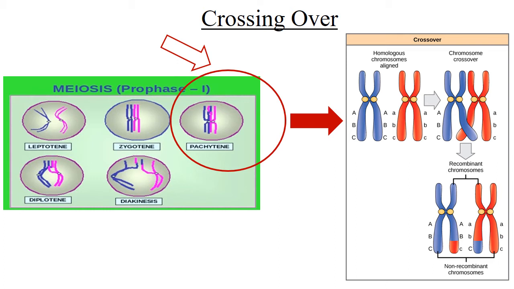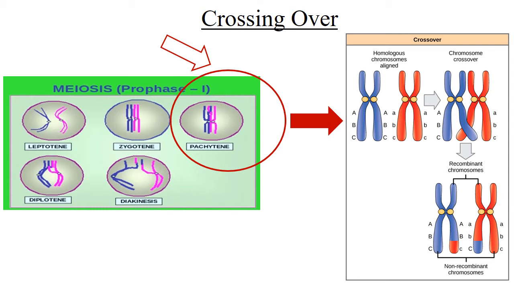If you have a closer look at the diagram on the right hand side, the lower part, in one chromatid of the blue colored chromosome, the chromosome has the same set of genes, capital A, B and C. But on the other chromatid of the same chromosome, we have the recombinant product, A, B and small c.